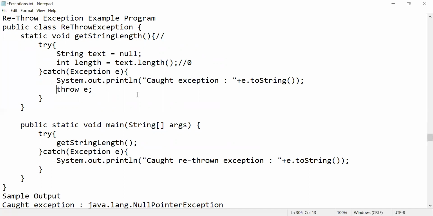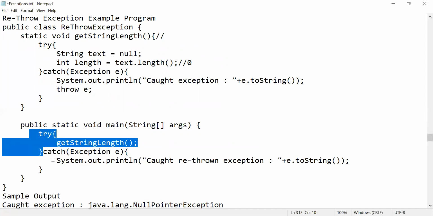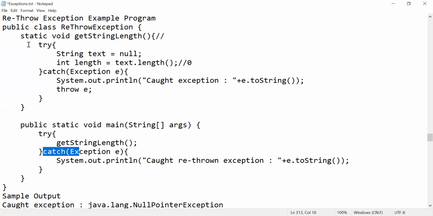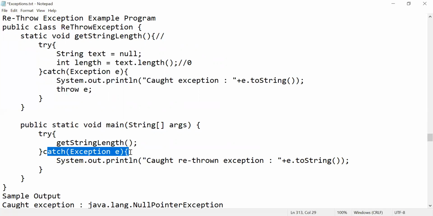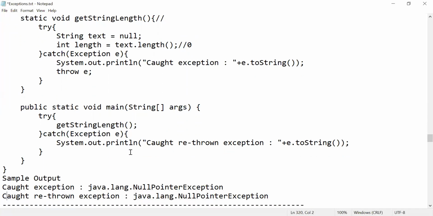Now I'm throwing my exception. After throwing that, it is rethrowing here again, right? We already caught the exception here, right? Again it is rethrowing to here. Now what is this rethrowing? Some null pointer exception. See what is happening.